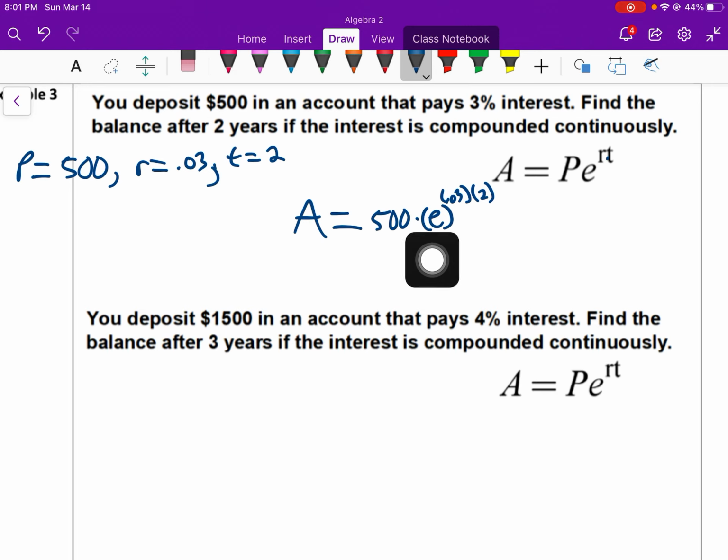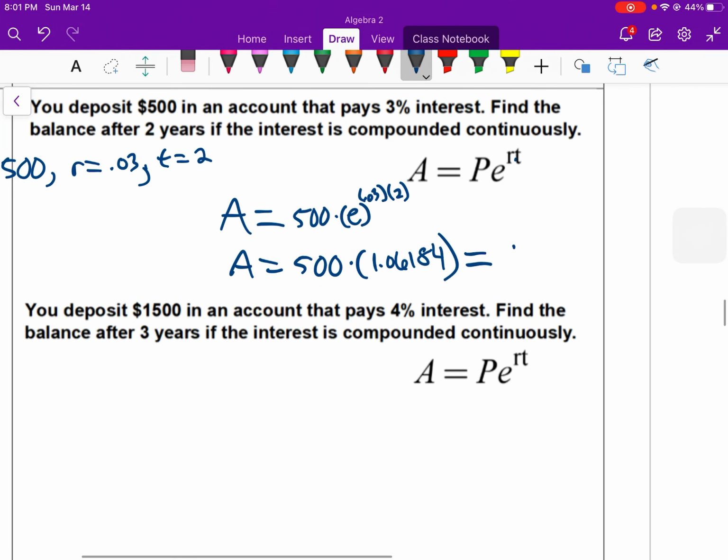So we're going to want to take the exponent. On your calculator, you'll see E. Once you hit it, it'll give you the option to plug stuff in the exponent. So then we have A equals 500 times, once I take E to this power, it simplifies to 1.06184.